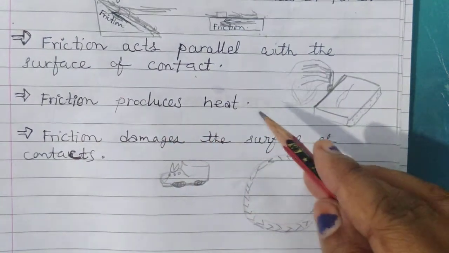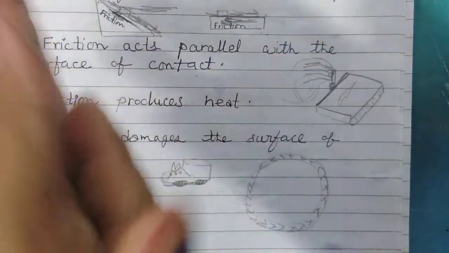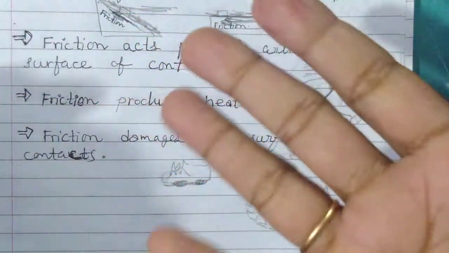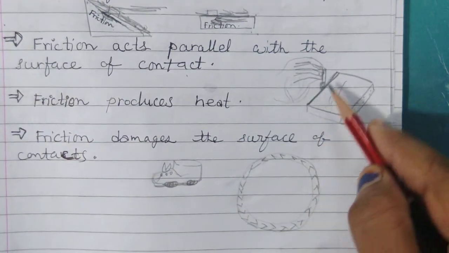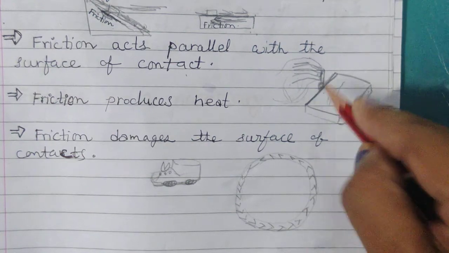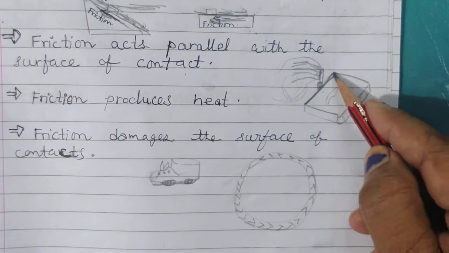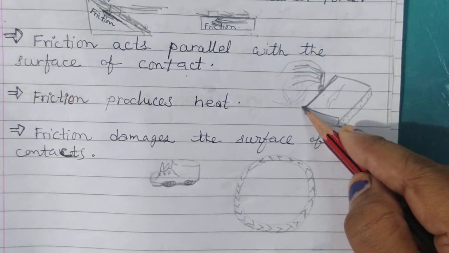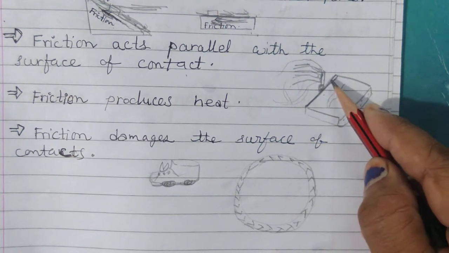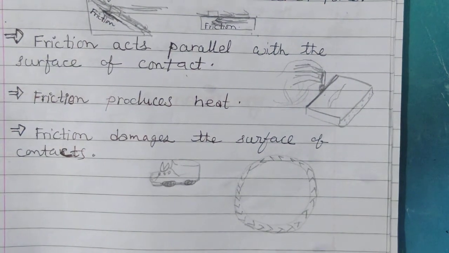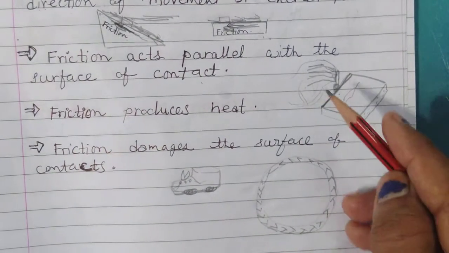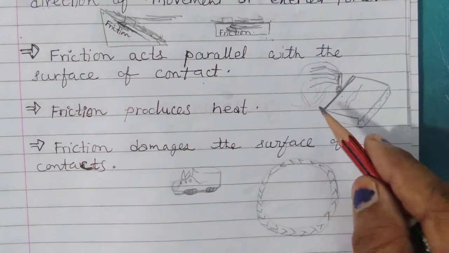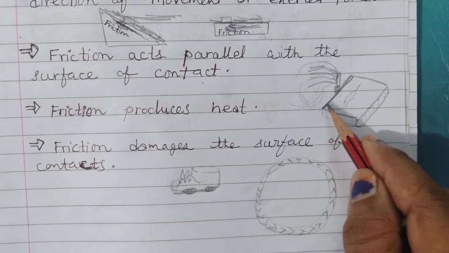Now see, friction produces heat. You know this very well, but let me explain. When you rub your hands, palms, after some time you will find that your palm gets heated. That means friction produces heat, and this is the reason matchstick borders are made irregular, to produce more friction, so that the surface may be warmed up and the matchstick gets to its ignition temperature. I'll explain ignition temperature later. So that's why this surface is made irregular, to increase friction.